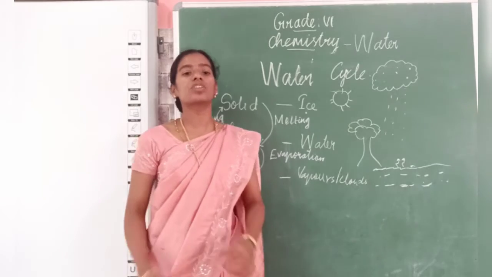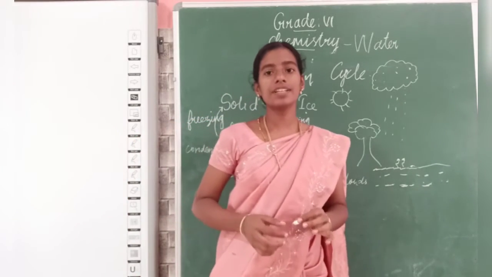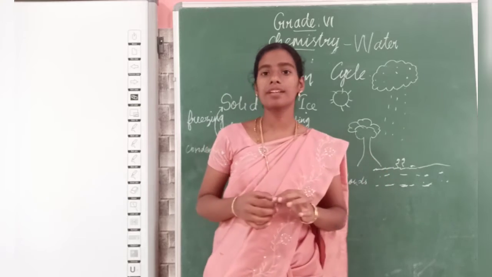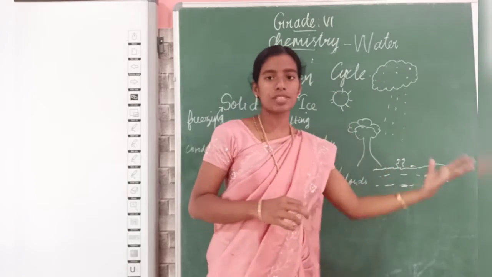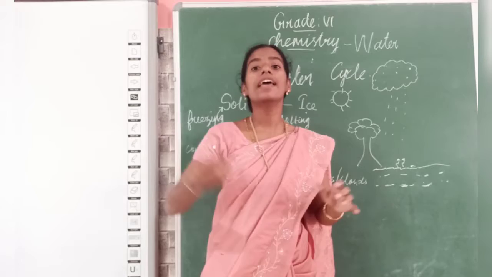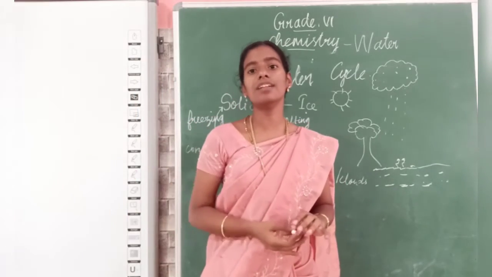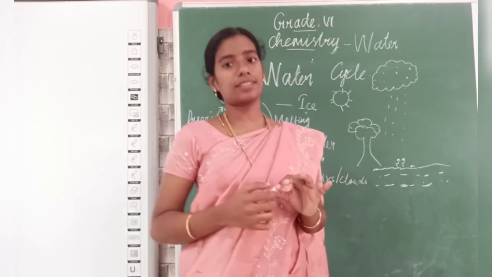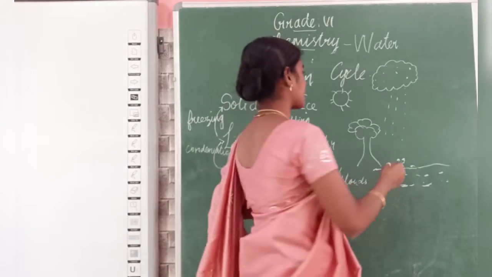It is nothing but called surface water cycle. Initially water was there. It is undergoing some processes, condensation, evaporation, and again it is reaching the surface of the earth as water. So there is a cycle.